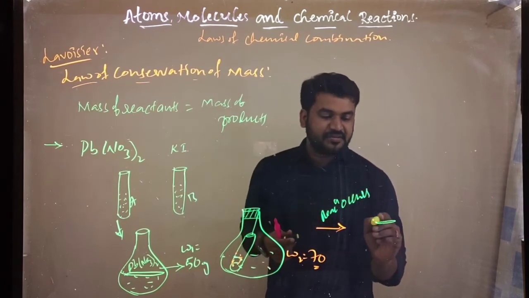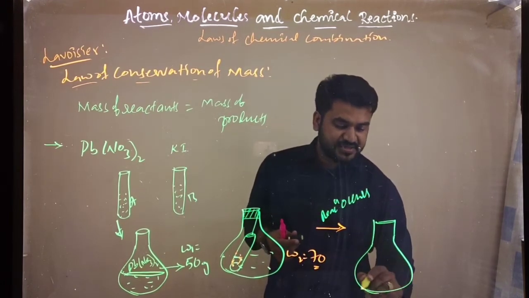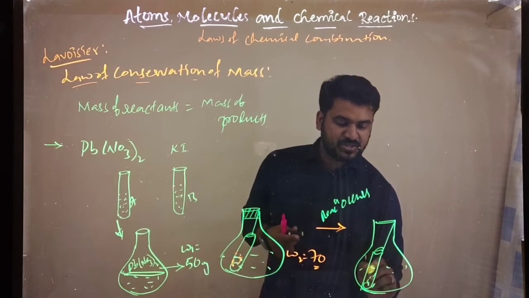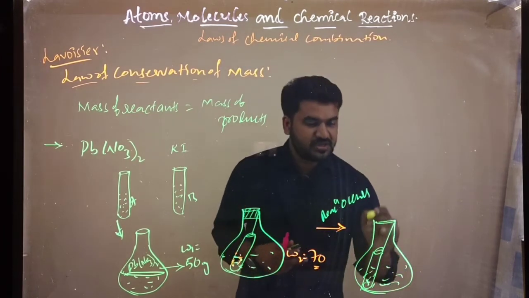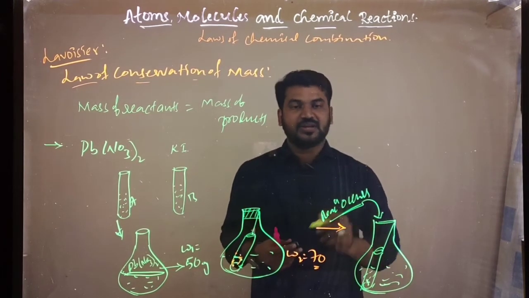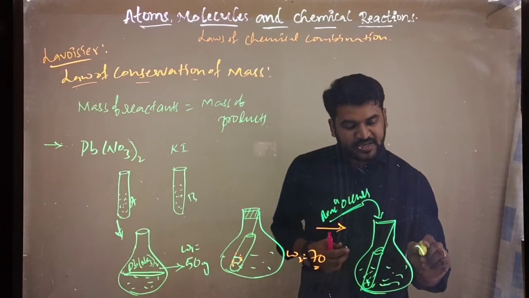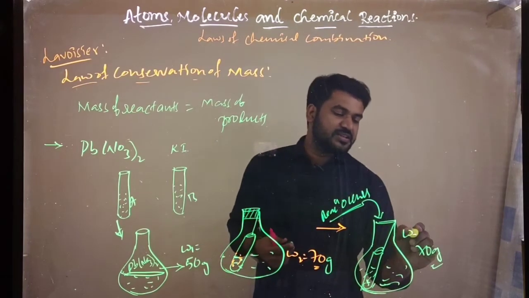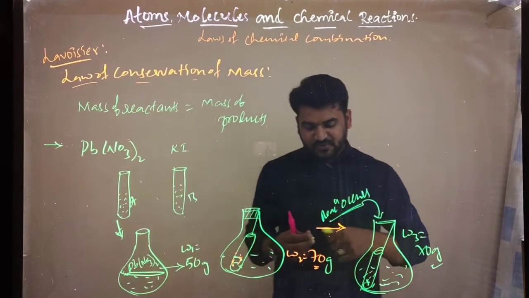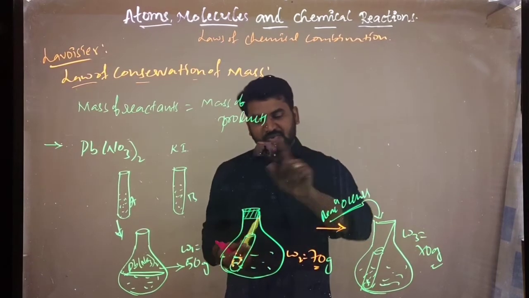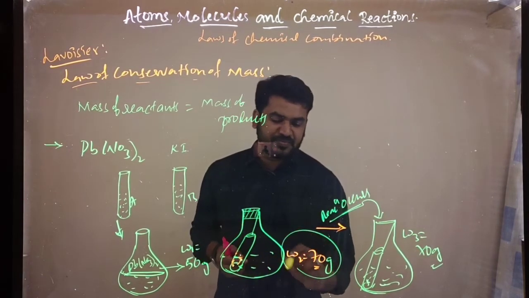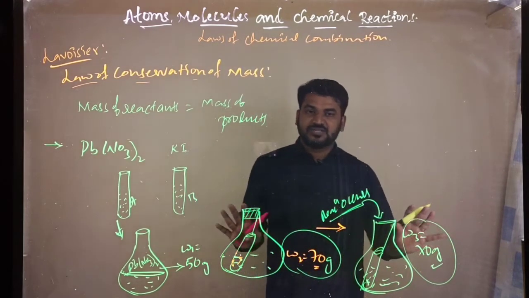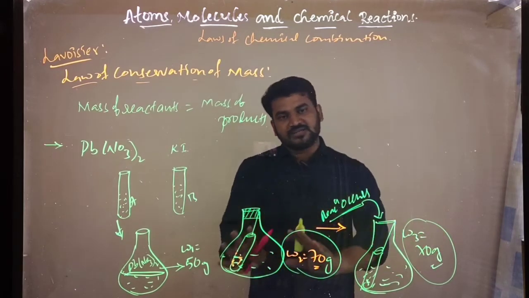Now again take the weight of the contents, which contain the test tube along with the solution. This is after the reaction. Now again take the weight. You will get it as it is, 70 grams only. Now you will get W3 as 70 grams also. Before the reaction there was 70 grams. After the reaction also there was 70 grams. Mass has not changed. That is, no mass created, no mass destroyed.